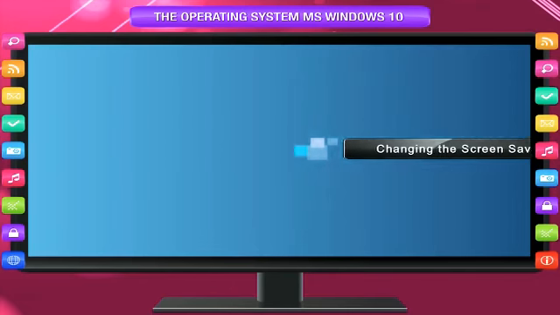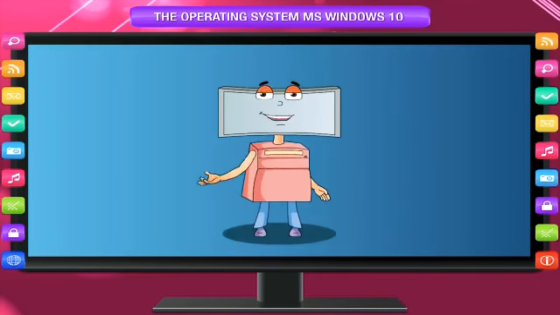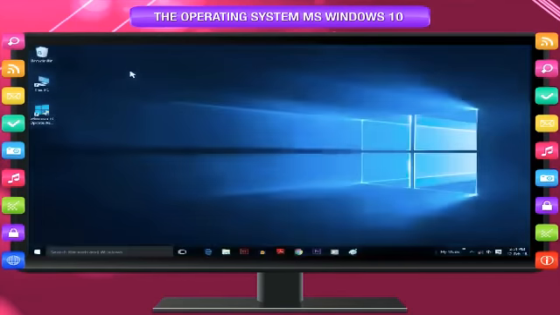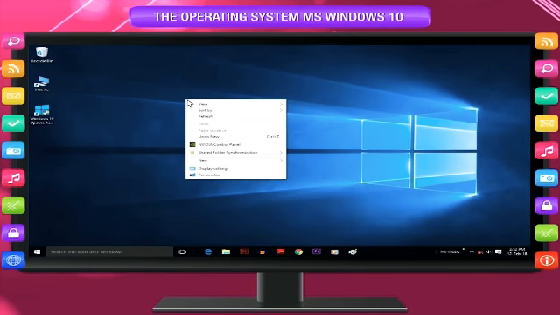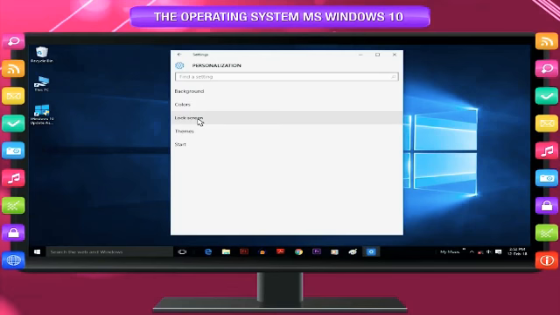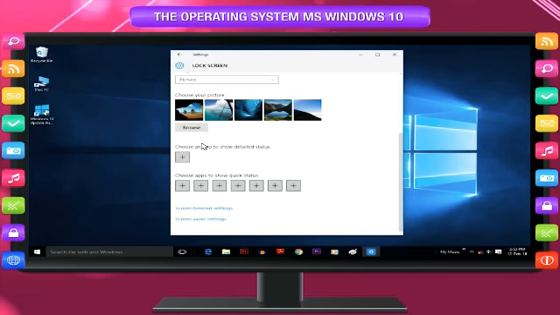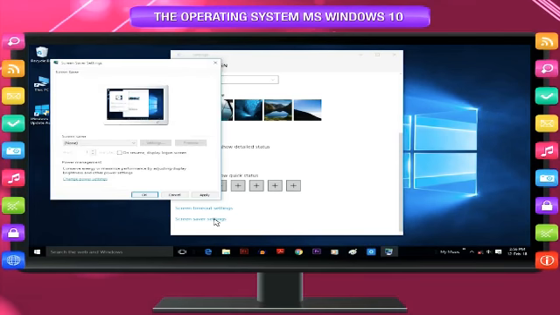Changing the screensaver. A screensaver is a picture or animation that appears on the screen when you don't use the mouse or keyboard for a set period of time. You can choose from a variety of Windows 10 screensavers. To change the screensaver, follow these simple steps. Right-click anywhere on the desktop away from the icons. Select Personalize. Click on Lock Screen option. Scroll down the lock screen settings and click on Screensaver Settings. By default, Windows 10 offers 6 screensavers.